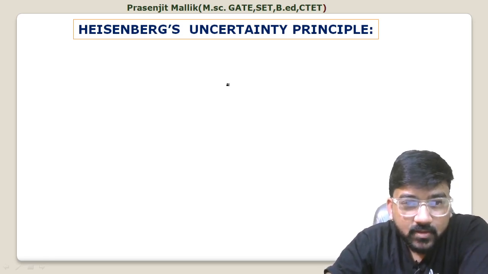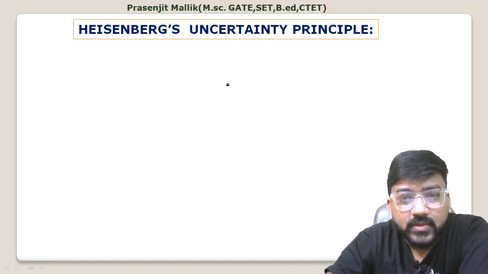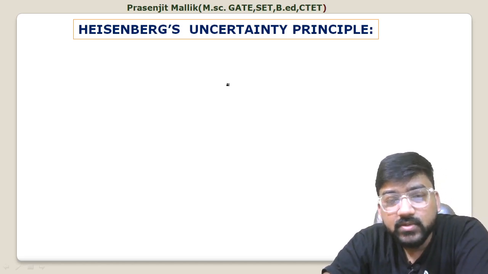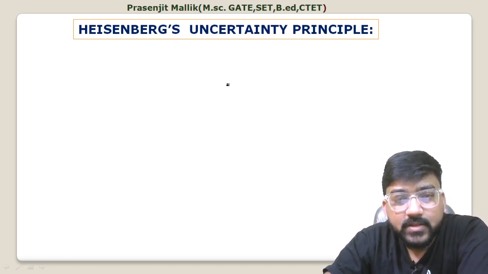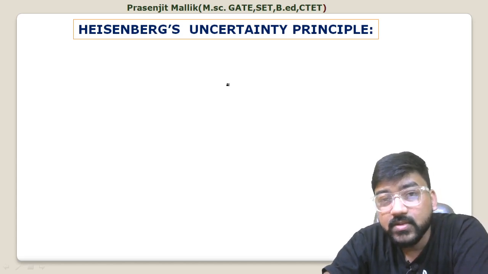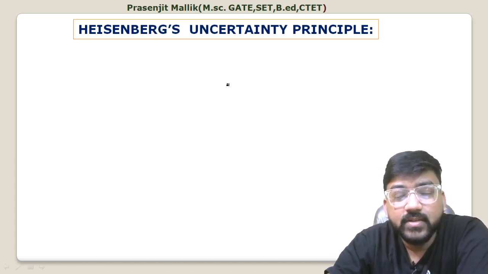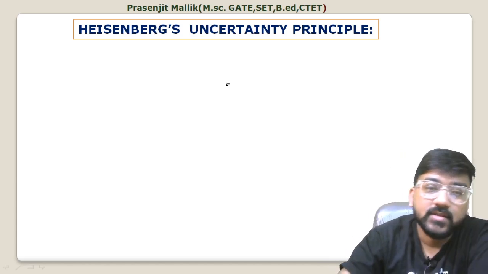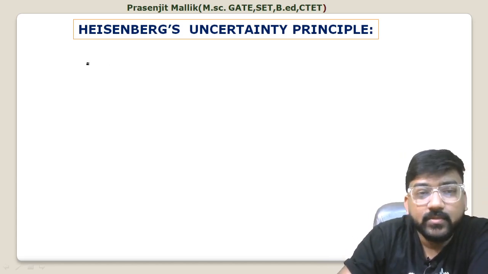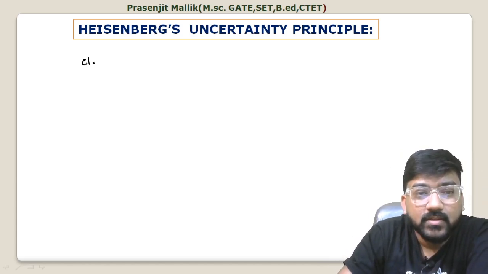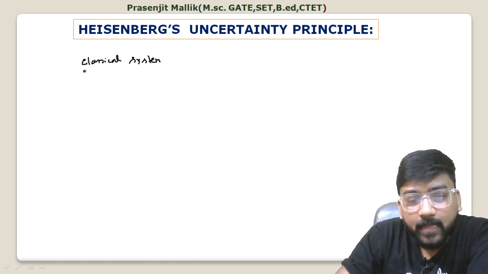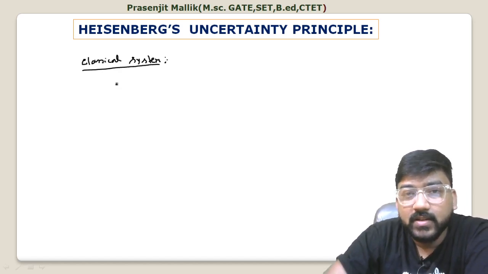Okay, so let me tell you something first before discussing the uncertainty principle. Let me tell you something about classical mechanics, or the classical system, and the quantum system. What is the basic difference between the classical system and the quantum system? If you talk about classical mechanics, that is in the macroscopic world. So what is your approach in a classical system? What have we actually done in classical mechanics?